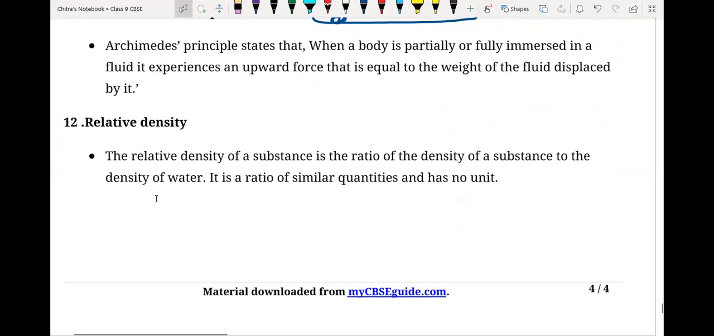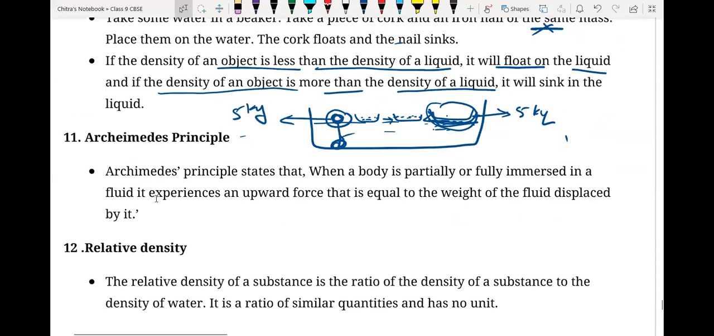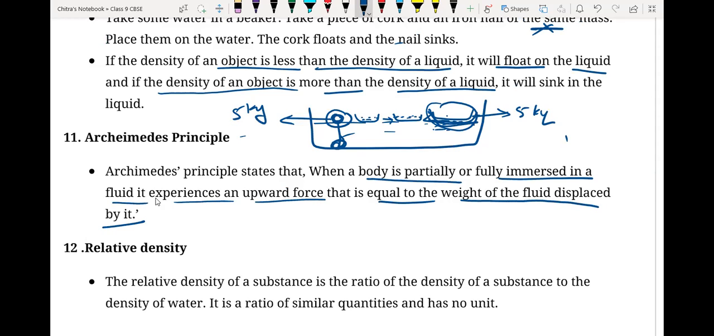Okay, now here we have the Archimedes principle. Archimedes principle states that when a body is partially or fully immersed in a fluid, it experiences an upward force that is equal to the weight of the fluid displaced by it. Whatever fluid or liquid is displaced by the boat, that much buoyant force is going to act on that object. This is the Archimedes principle.